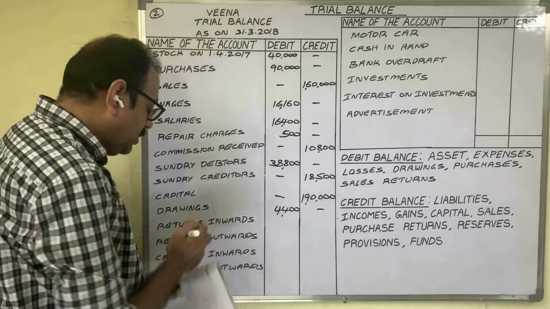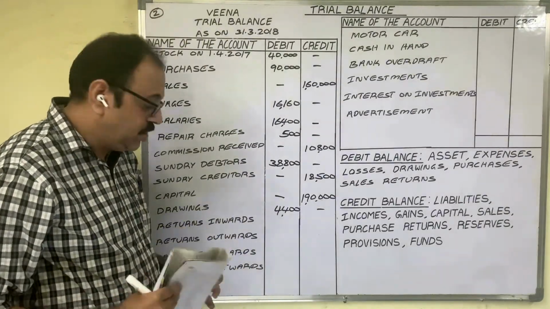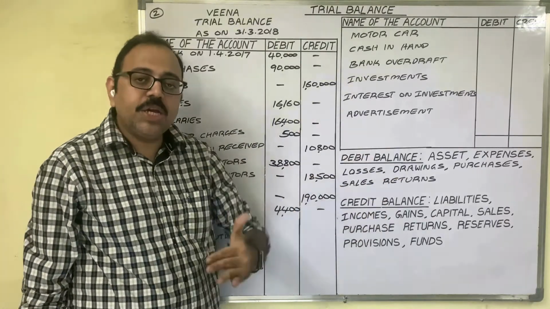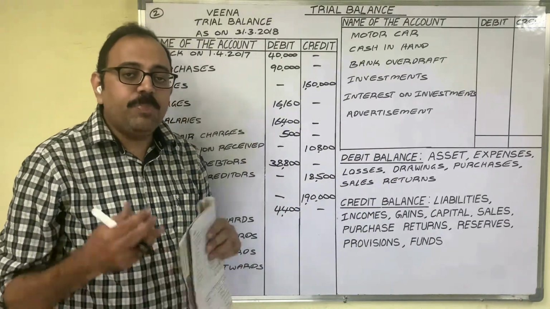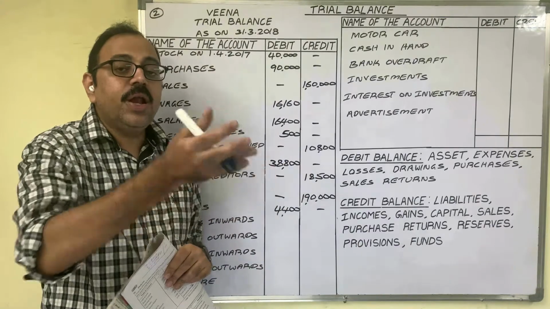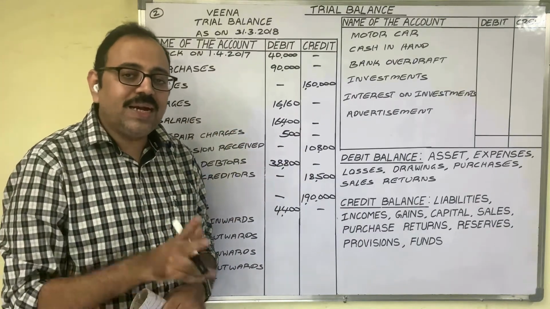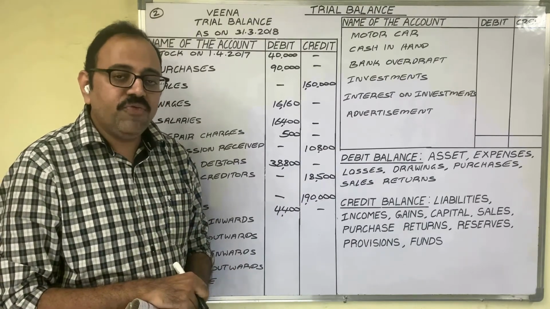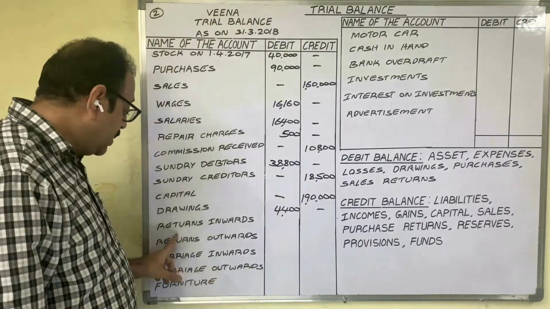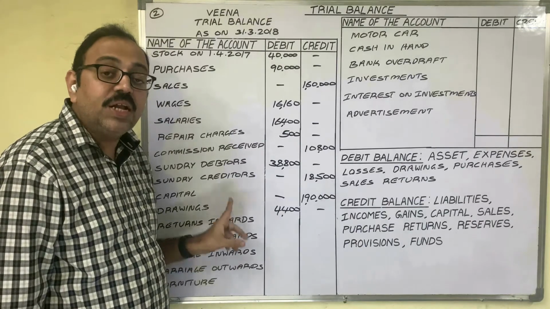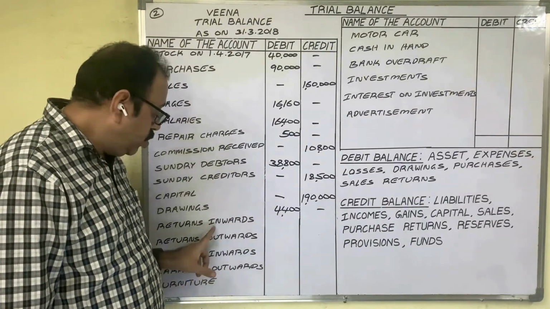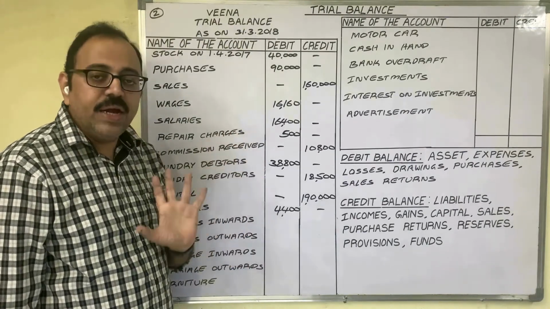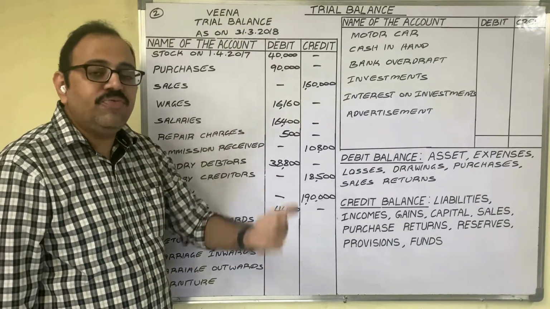Next, returns inwards. Inward means what? Coming. We sold goods to a customer, now the customer is returning. Otherwise, we purchased goods from a supplier, now the firm is returning. Returns are of two types, purchase returns and sales returns. So we have to observe which returns are given in the question. He used the word inward, which means goods are returned and coming into the firm.